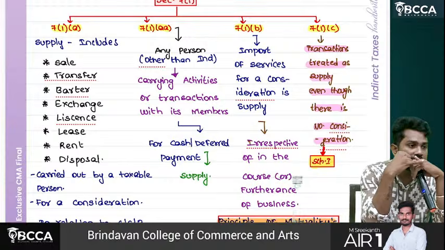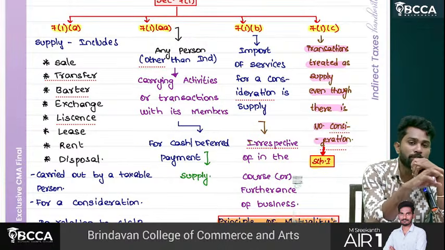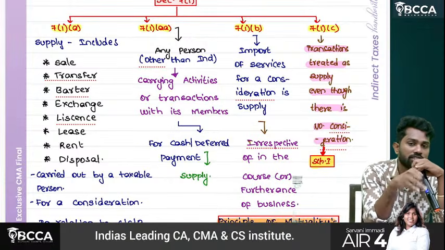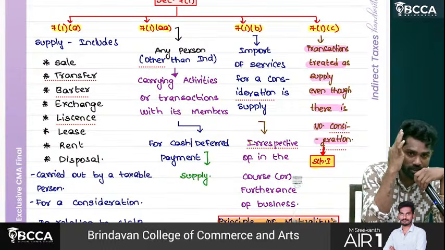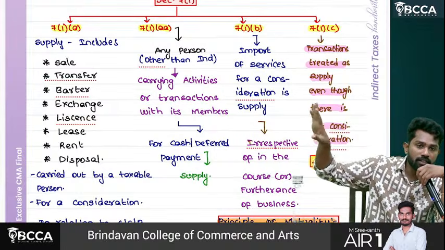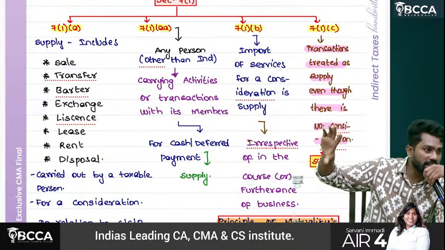They should be related persons. Second one, such supply should be in the course or furtherance of business. When those two conditions are satisfied, it is a supply. Otherwise, not a supply.